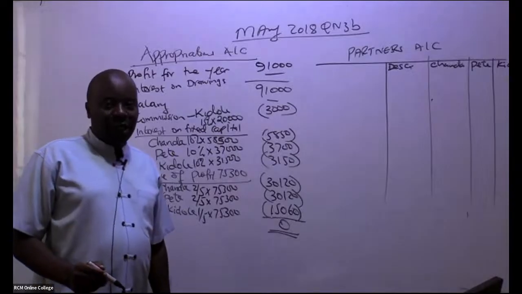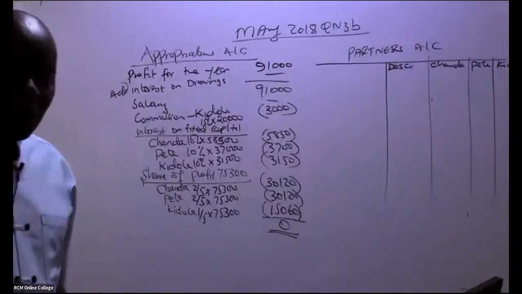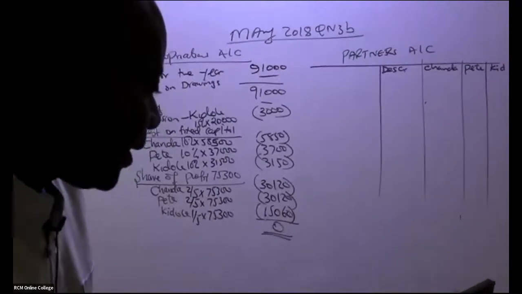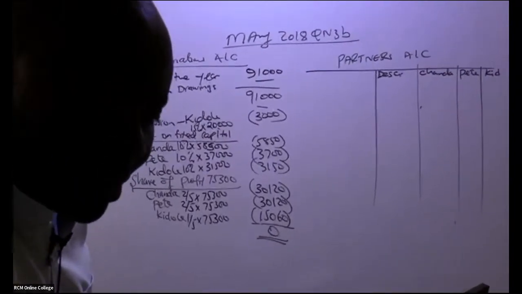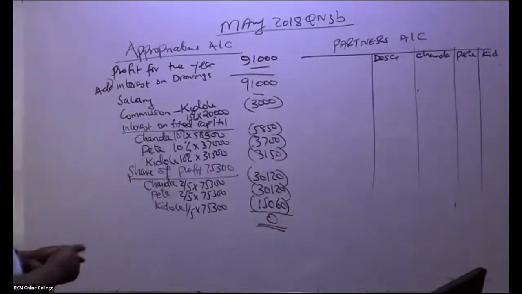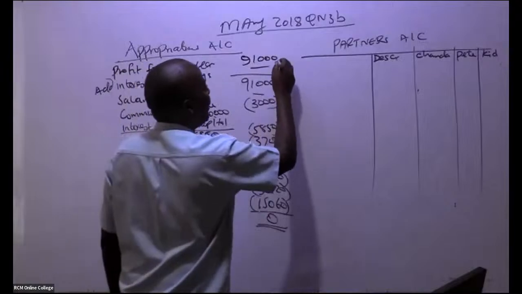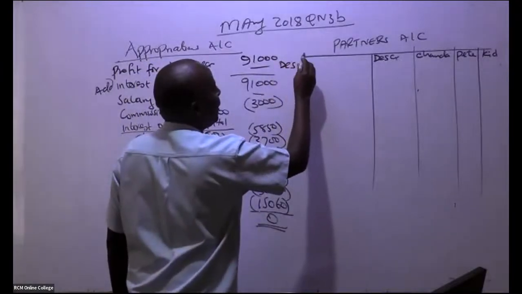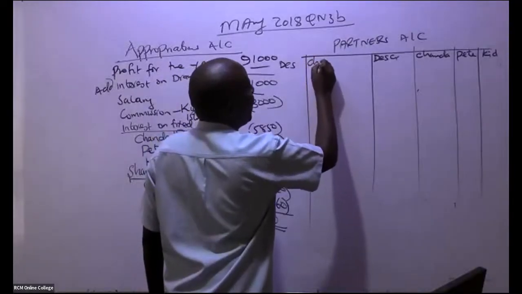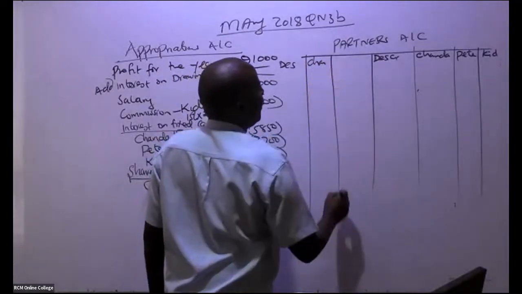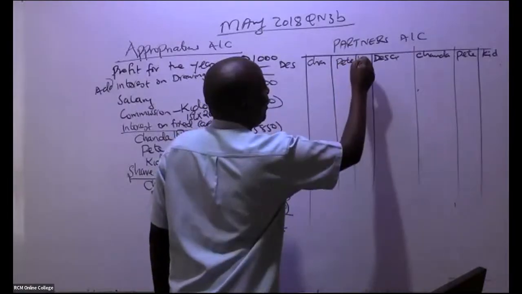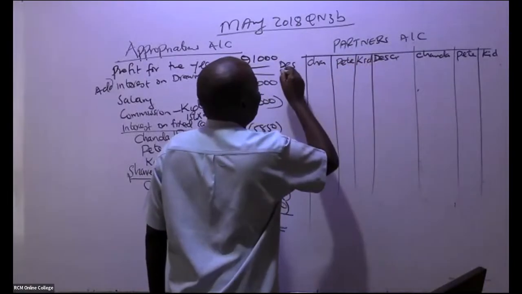I'll change the camera a little bit just to capture the other side. Yeah, that's very good. And then of course we have this other side as well. Just for lack of space, I'll write a description. Then we have our partners here. We have Chanda. We have in this case here Pete. We have in this case here Kidole, like that.